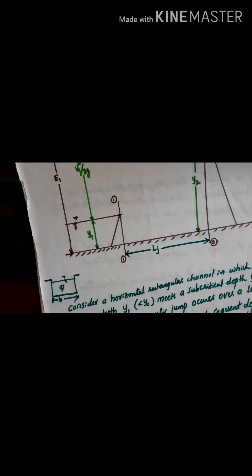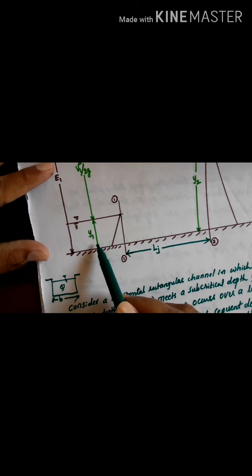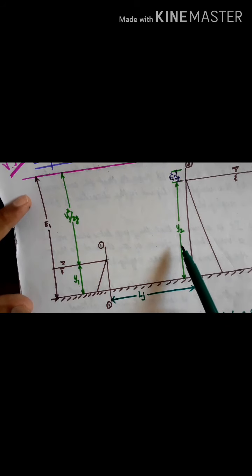The curve says that wherever you take the points on the curve, the discharge can be passed in two alternate depths. One depth we get in a subcritical region, and one depth we get in a supercritical region, but the discharge remains the same. So now let us take a rectangular channel section of width b, with one depth in a supercritical condition, that is y1, and the other depth in a subcritical condition, that is y2.